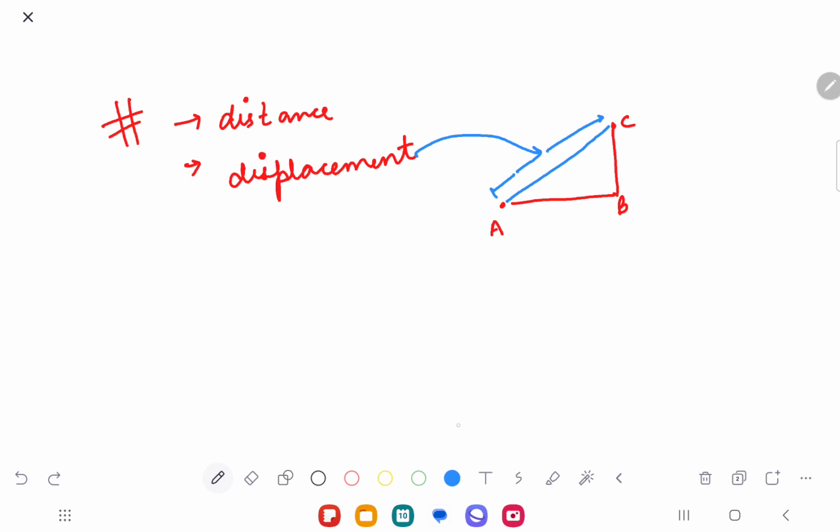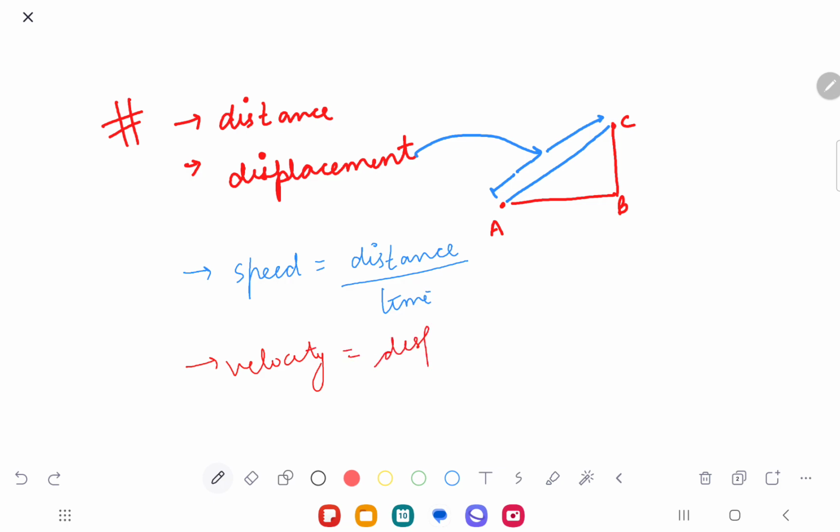Now understand. For example, the velocity, the speed. What was the formula of speed? That was distance upon time. And what was the formula of velocity? That was displacement upon time. Yes or no? Yes.